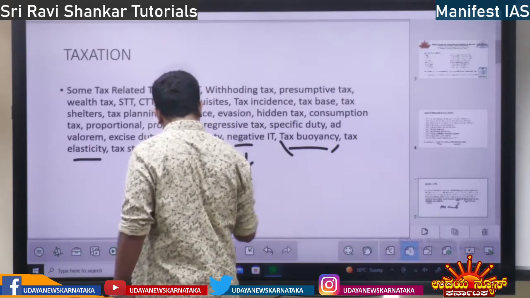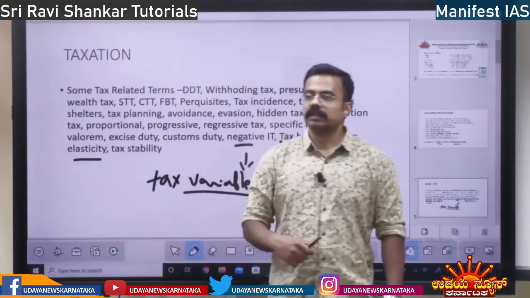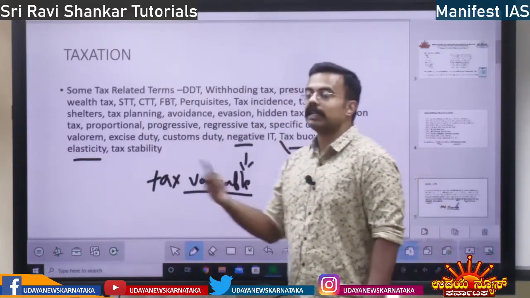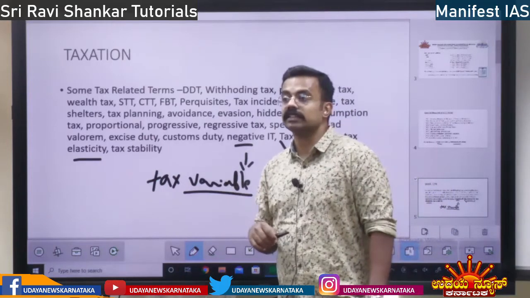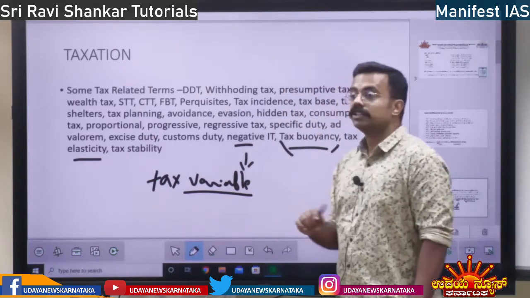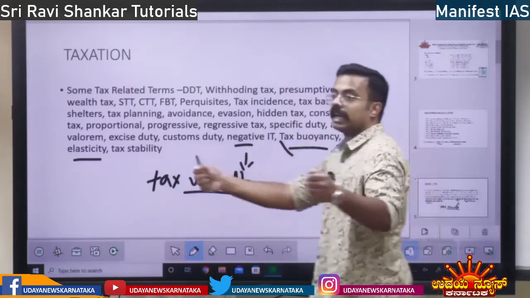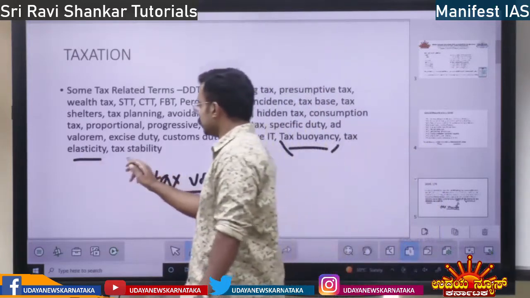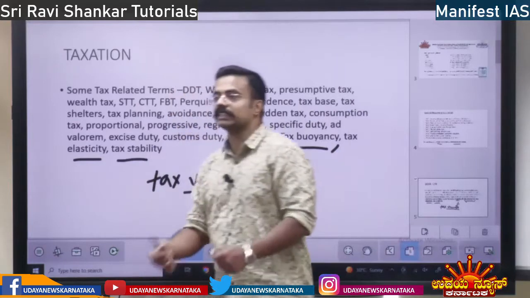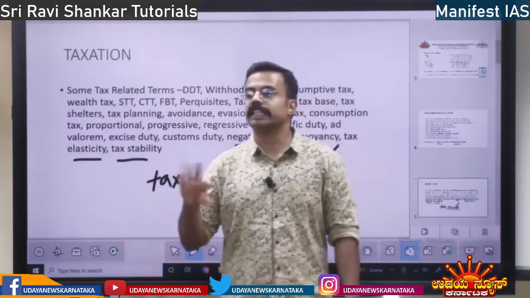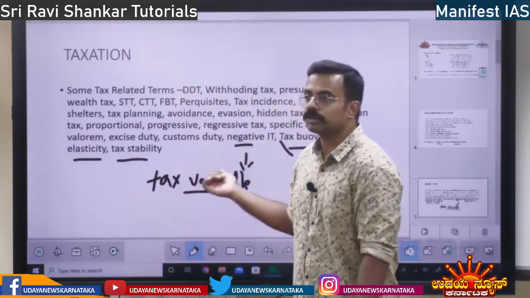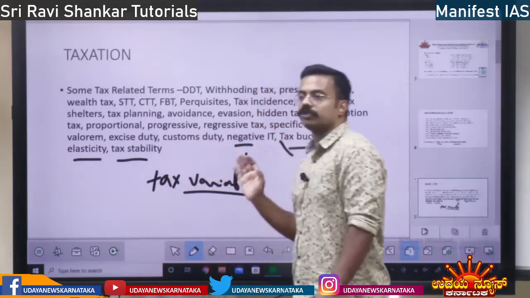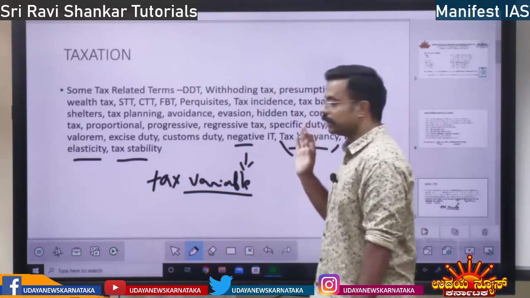That is for one product, tax is different, and for the other product, tax is different. And for the same product, tax is different in different seasons. So tax is getting varied. So that is tax elasticity. Tax is expandable, right? So that is tax elasticity. Next, tax stability. When tax is not expandable, tax is not changing, then that concept is called tax stability, right? So these are the terms which we should know about taxation. These are the various terms.